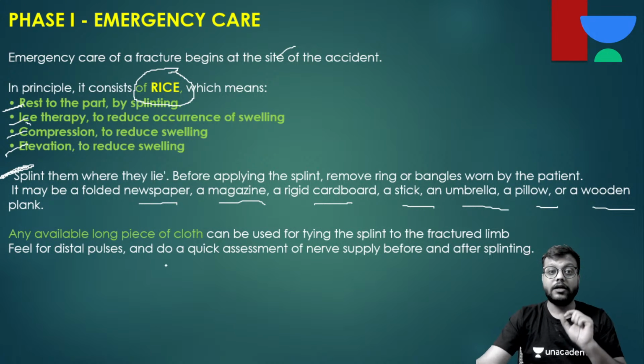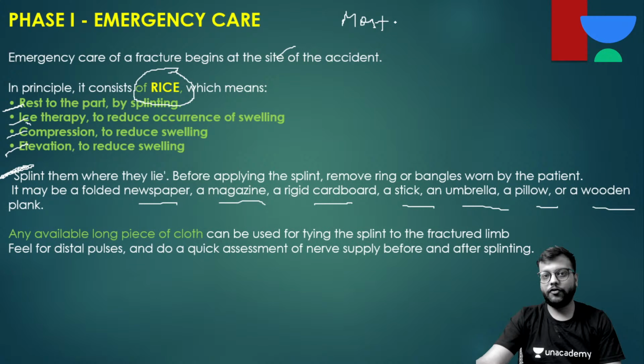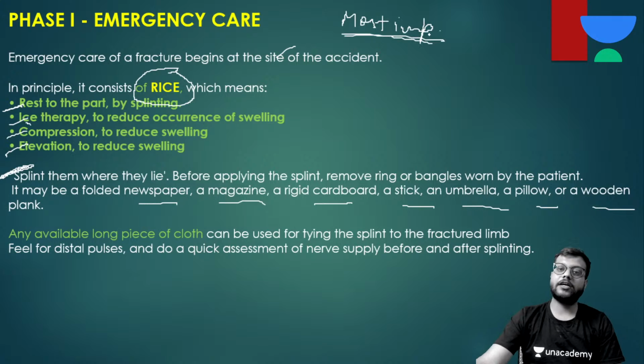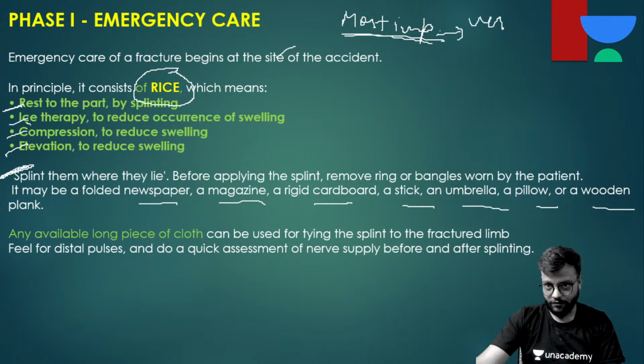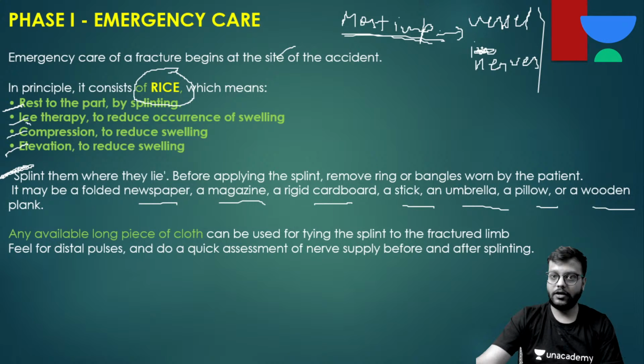Okay, and the most important thing for any orthopedician or for any doctor who is assessing the orthopedic injury in a casualty is to check for the vessels and nerves in the distal part of the fractured segment.